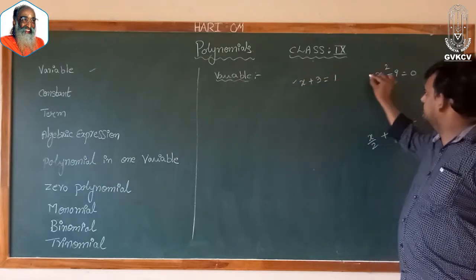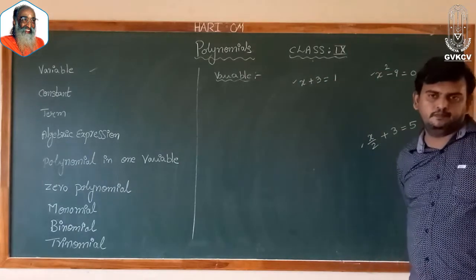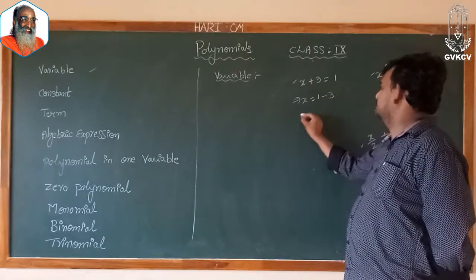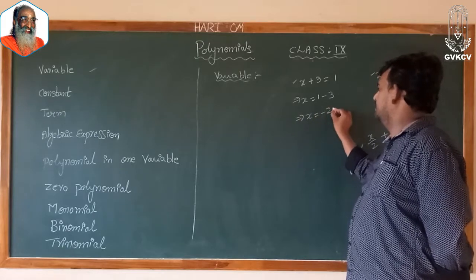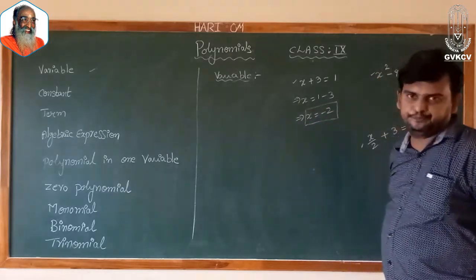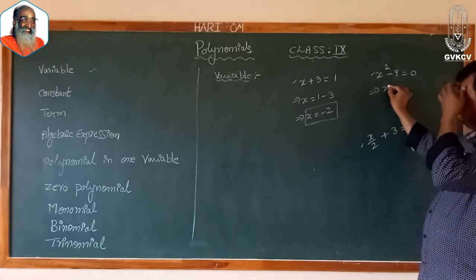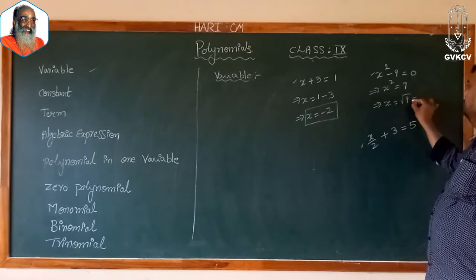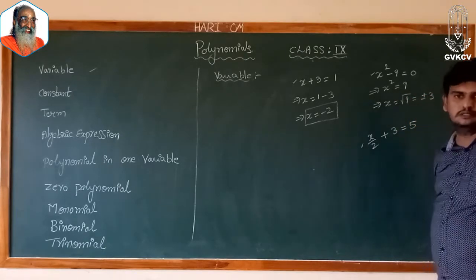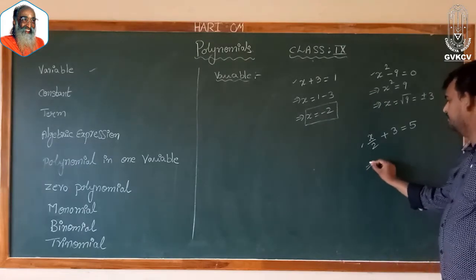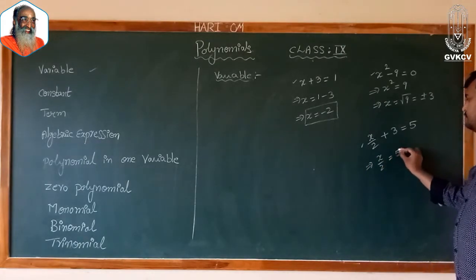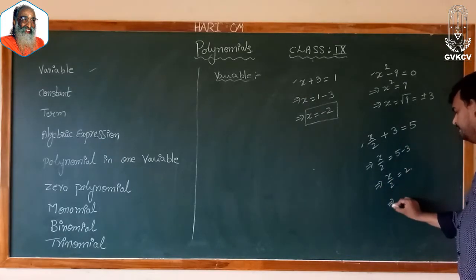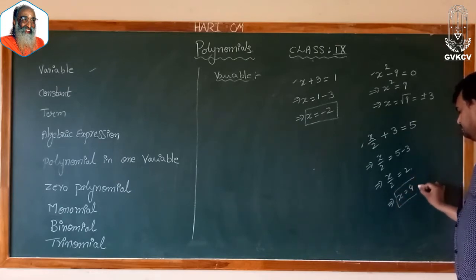Now, here we have three different problems. When I solve the first problem, x is equal to 1 minus 3, and the x value we get is minus 2. By solving the second problem, x square is equal to 9, x is equal to square root of 9, that is plus or minus 3. By solving the third problem, x by 2 is equal to 5 minus 3, x by 2 is equal to 2, x is equal to 4.